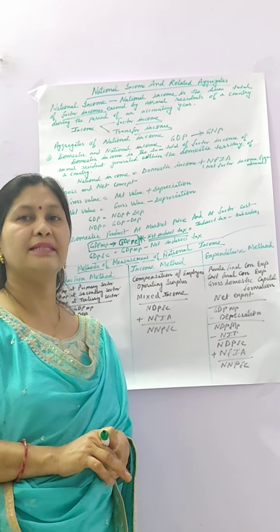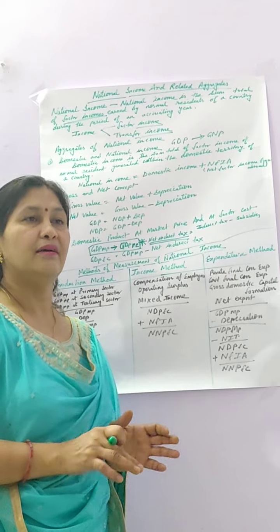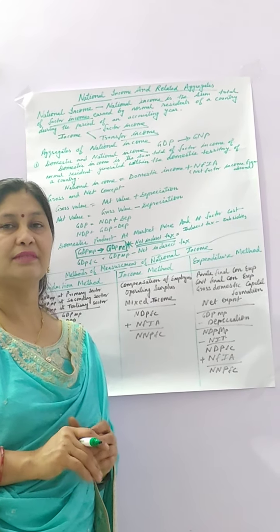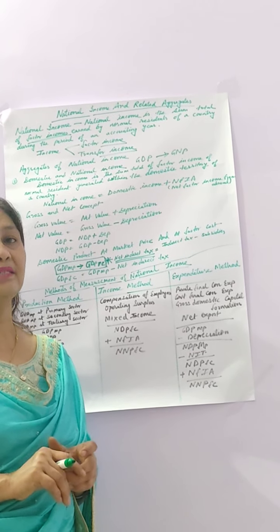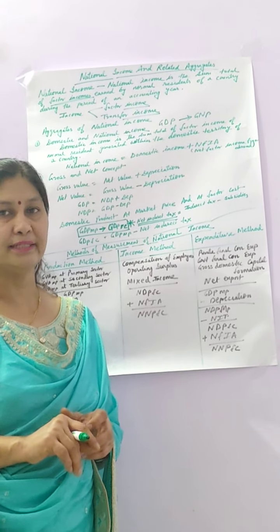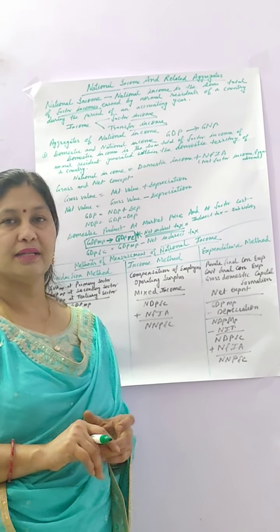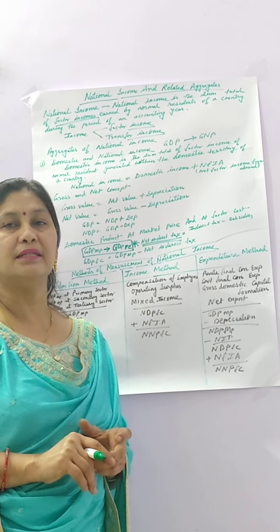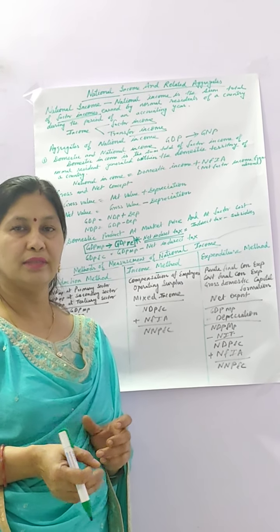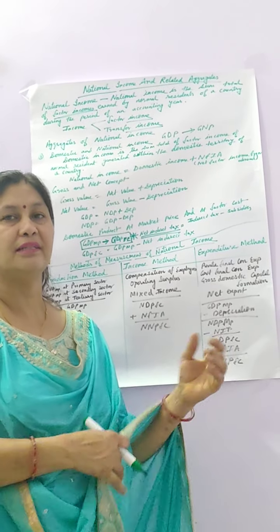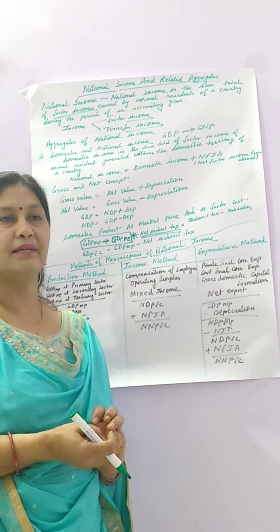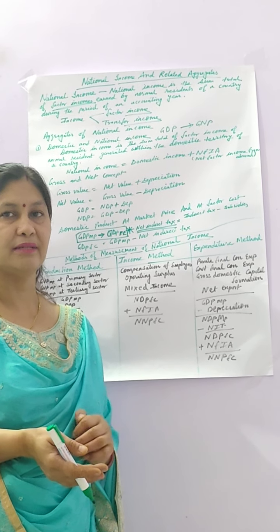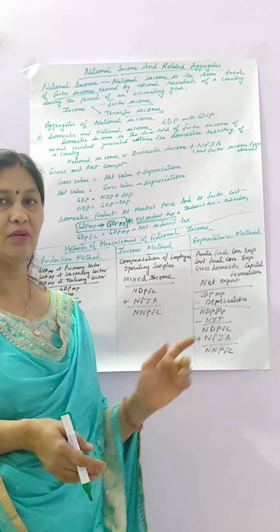Factor income is the income we get for the work we do, that is, when we render our factor services, and in return whatever income we get is known as factor income. It is also known as earned income. And in national income, we take only factor income, not transfer income. Transfer income is unearned income. That is the income we get without doing any work, like charity, donations, gifts, etc. So that is transfer income. In the calculation of national income, we only take factor income.